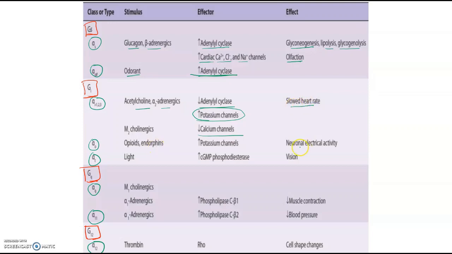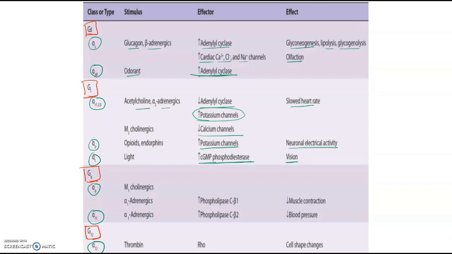Opioids and endorphins will have action on the neuronal electrical activity, and alpha T, wherein the phosphodiesterase, cyclic GMP phosphodiesterase, we've seen that it happens in Wald's visual cycle. So there, this cyclic GMP will cause production of impulse, which by that impulse you can see things.